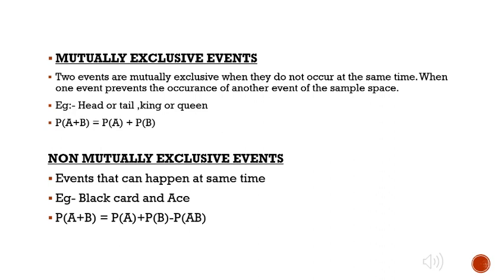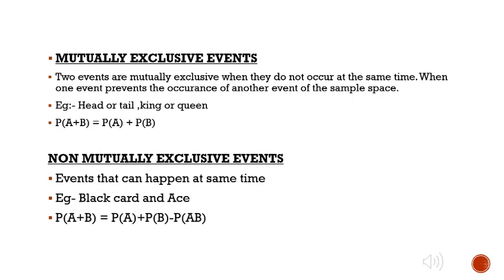Mutually exclusive events means two events are mutually exclusive when they do not occur at the same time, when one event prevents the occurrence of another event of the sample space. So, tossing a coin, we can have head or tail, not both at a time. And in the deck of cards, we can get either king or queen and not both. We can get anything, king, queen, ace, or spade, anything we can get. So it also comes under mutually exclusive events.